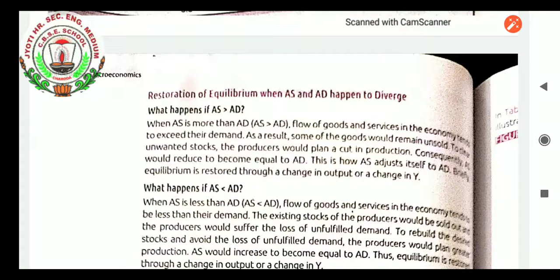To clear unwanted stock, what will the producers do? They will cut the expenditure on future production, because they cannot do unnecessary production of more goods, as whether it will be sold or be in demand is not known. Consequently, aggregate supply would reduce to become equal to aggregate demand. This is how aggregate supply adjusts itself to aggregate demand. Briefly, equilibrium is restored through a change in output, that is, a change in income.